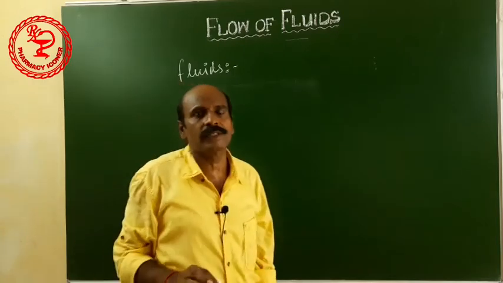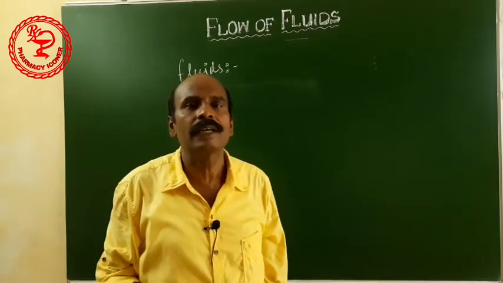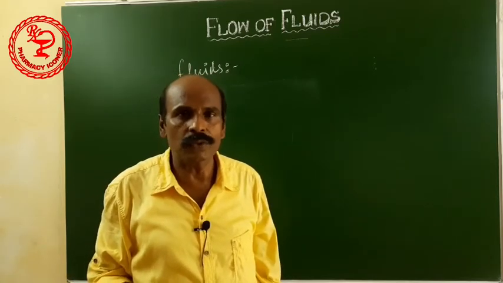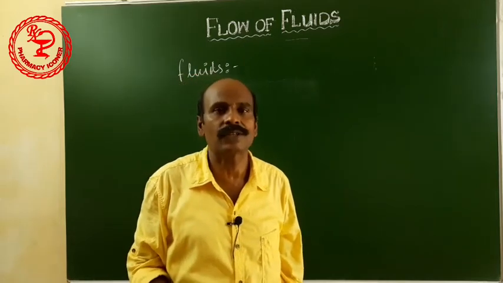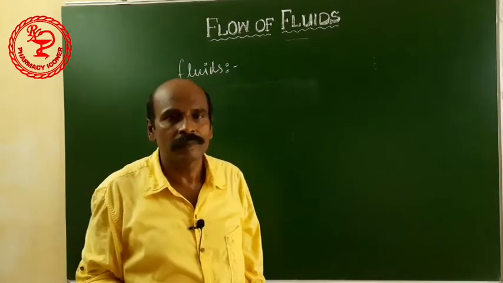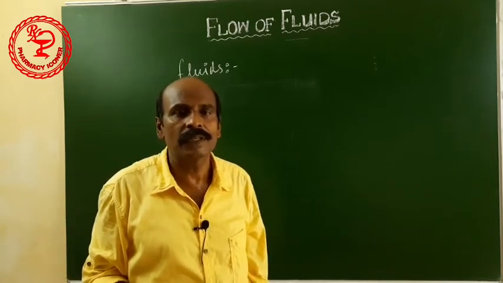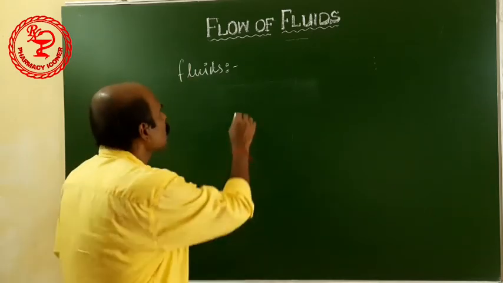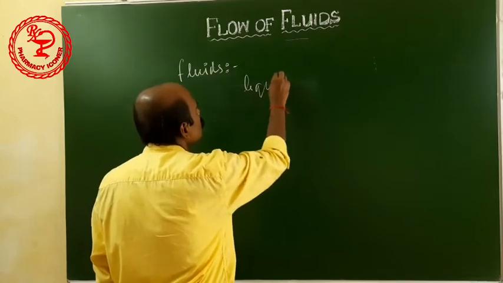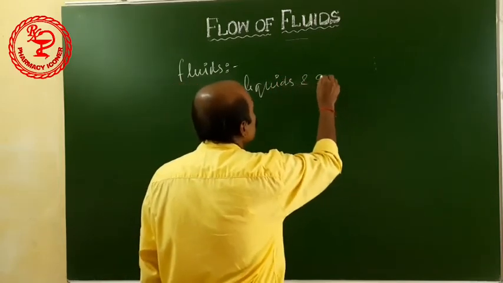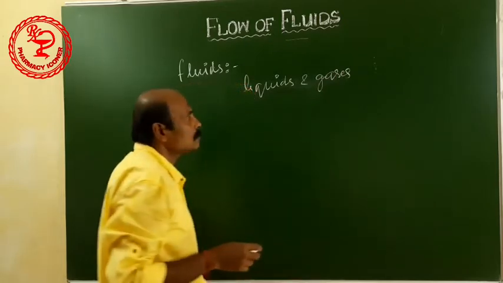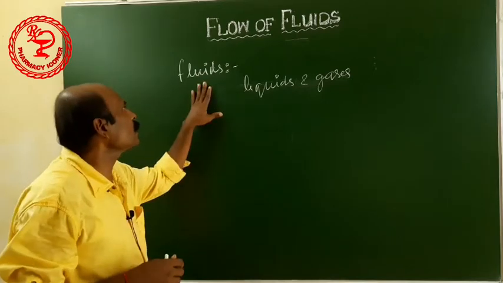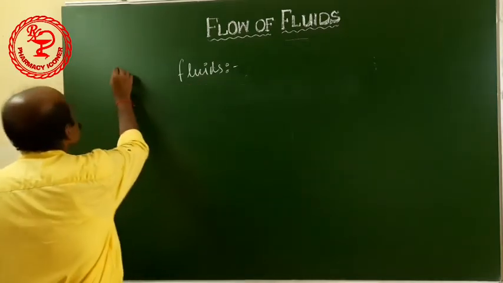Fluids are the substances which do not permanently resist distortion. Again, fluids are the substances which do not permanently resist distortion. Distortion means deformation. If we apply shear stress, they will flow. Now, as per this definition, liquids and gases come under the fluids. That means liquids and gases are the types of fluids.